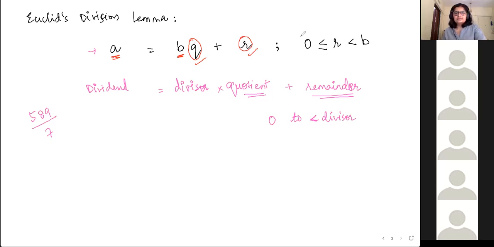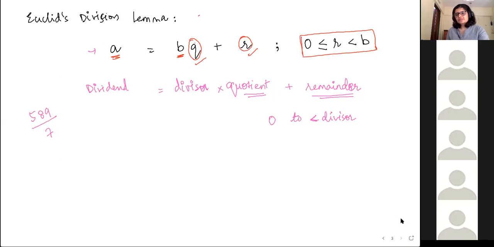And this is the most important part: the remainder, the value of R, will never be equal to B. It will always be less than B. So it is a non-negative integer. It can be 0, 1, 2, 3, and so on, up to 1 less than the divisor. Clear about this? Yes, ma'am. Cool. So this is Euclid's division lemma.